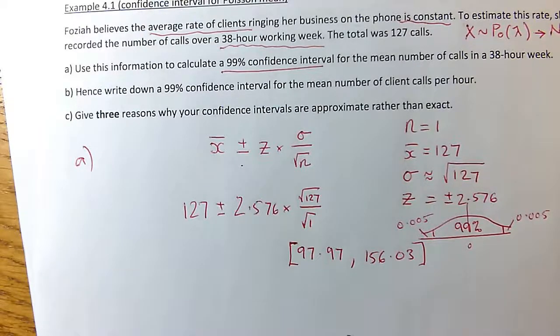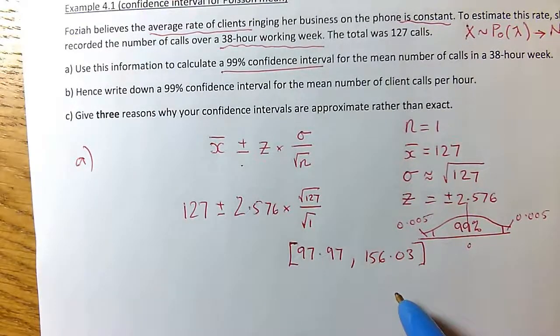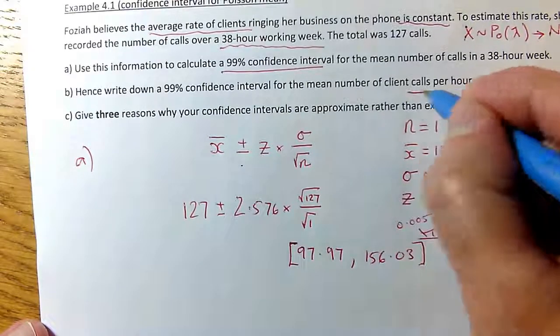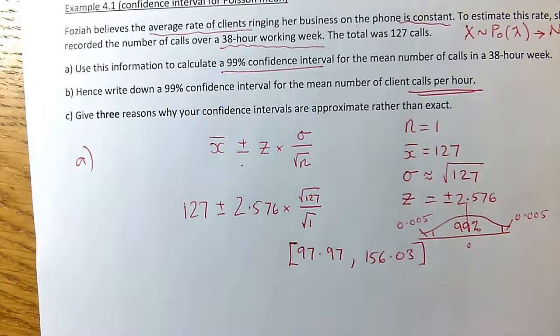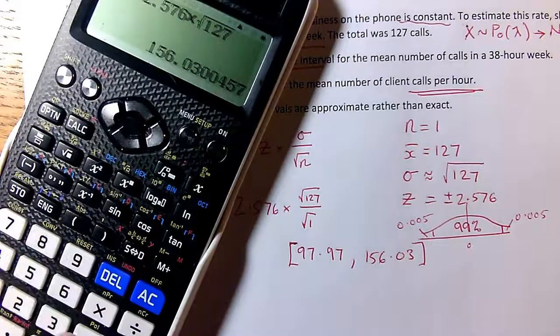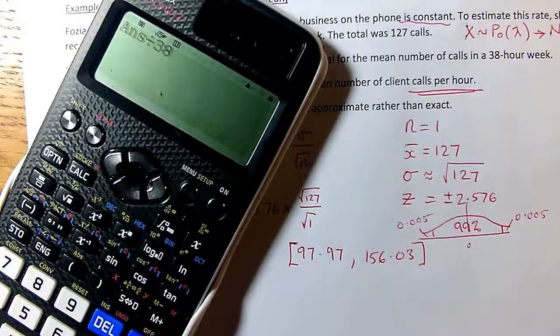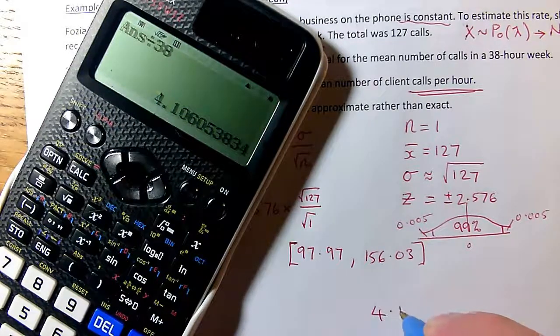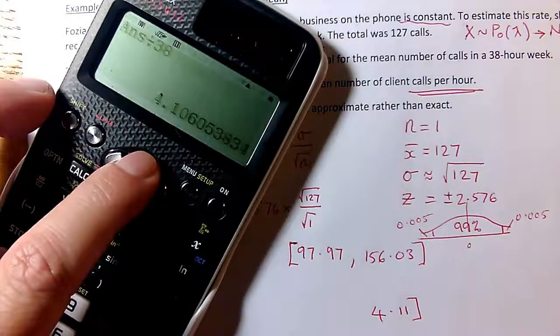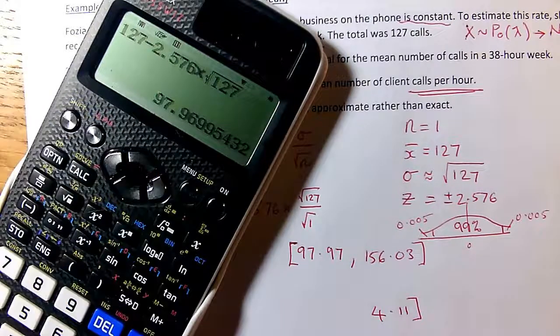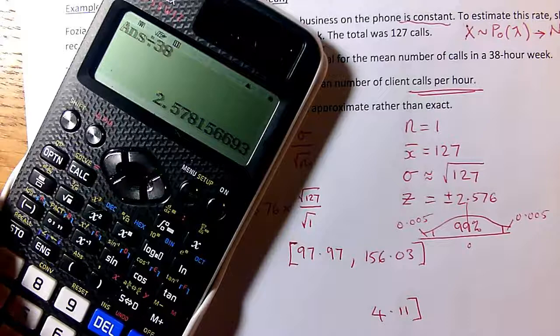You don't feel you have to round them off to integers. Okay, so we can divide these values by 38 because these refer to a 38-hour week, and in part B we want calls per hour. So all I need to do is divide my answers by 38. So I've got the previous one here. Divide that one, answer divided by 38 gives me, so the upper limit is 4.11, and if I go back, so my calculator has remembered that calculation. There we go. That divided by 38 is my lower limit, which is 2.58.